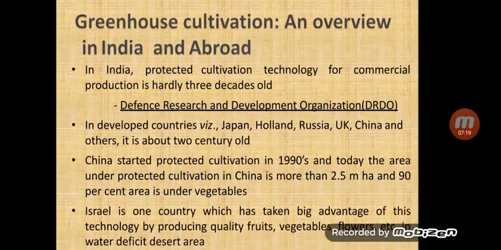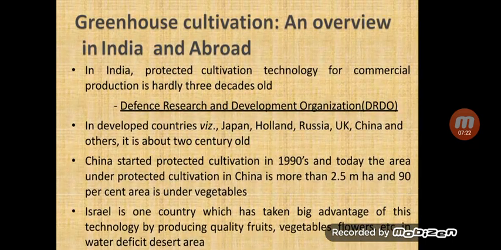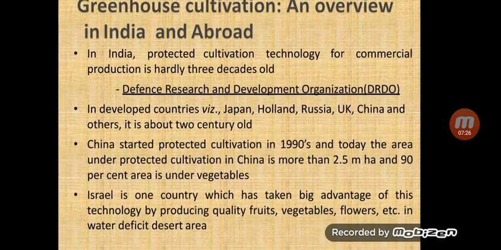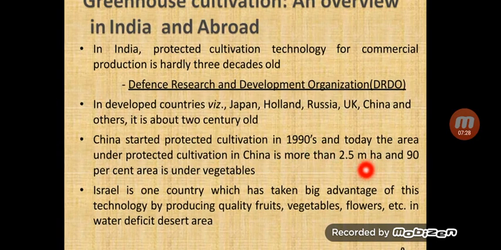China started protected cultivation in the 1990s, after India. Today the area under protection is 2.5 million hectares and 90% of the area is under vegetables. So you can see how fast the development has come in China.